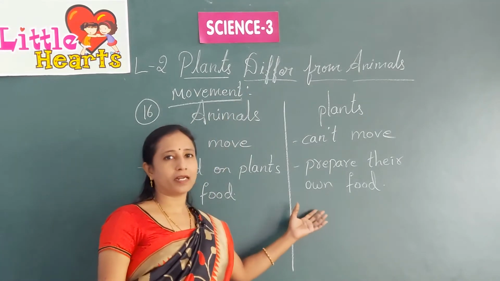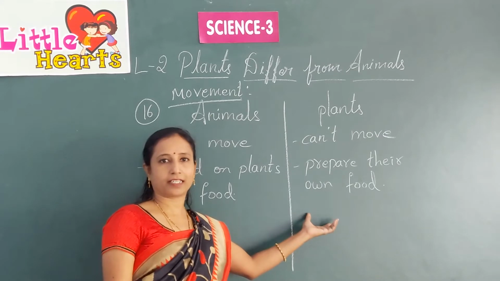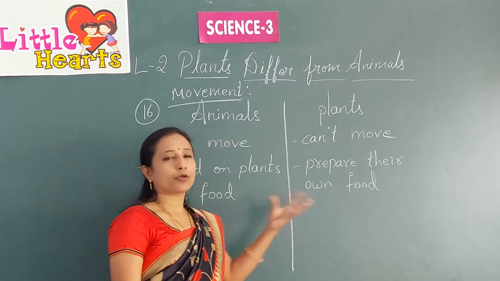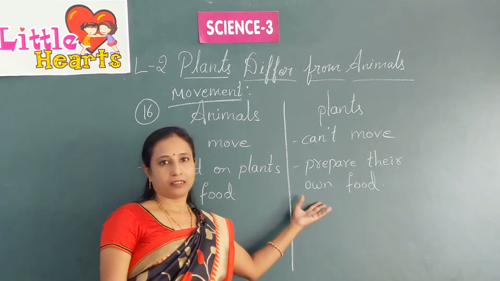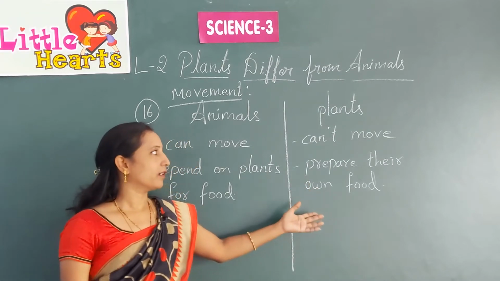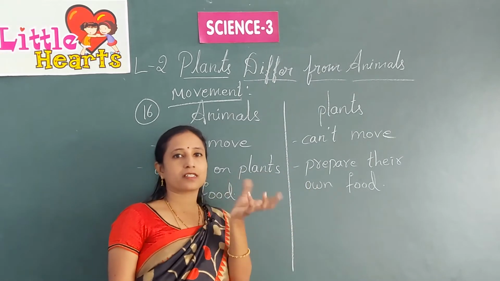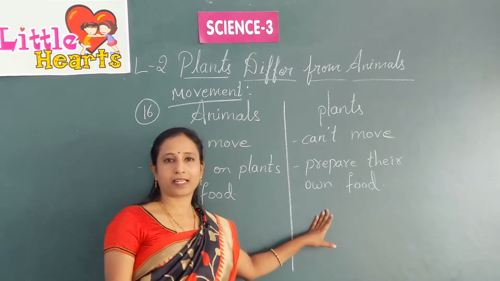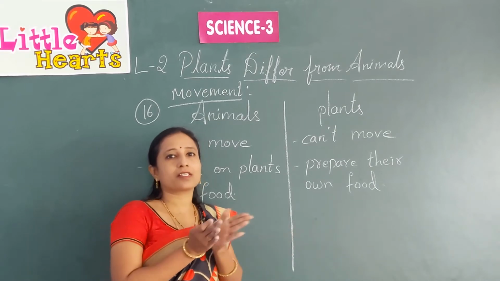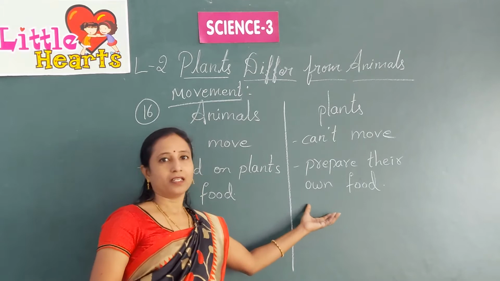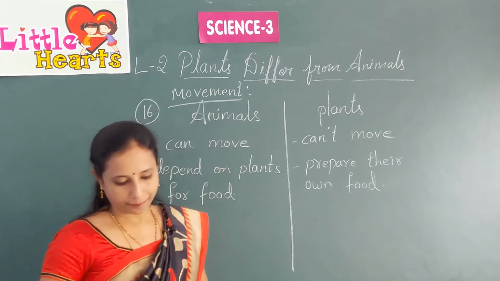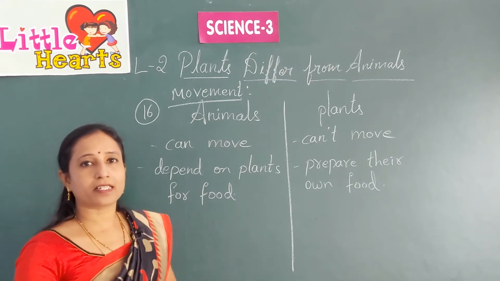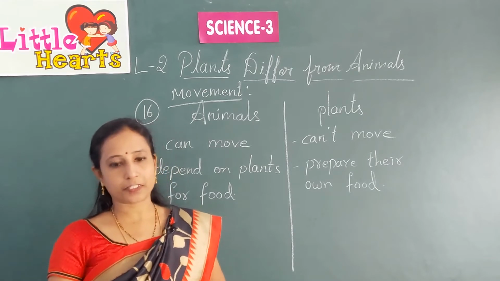Plants can't move, but how do they show movement as they are living things? They move their leaves, they show their movements by blooming the flower, giving new buds, and turning the flowers towards the sunlight. And there are some plants, like for example the touch-me-not plant, when we touch it, it closes its leaves. It shows some movement by sensitivity. Okay.